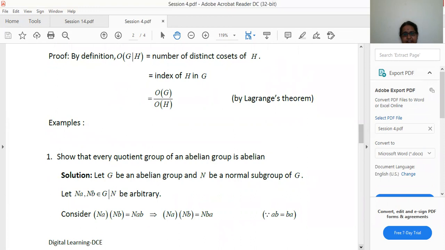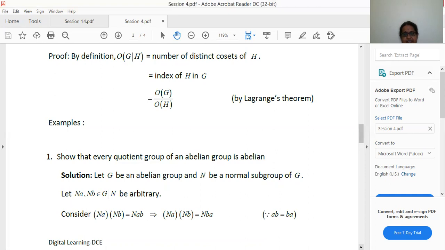Now we shall take two elements in G/N. G/N is the quotient group. Quotient group means the elements will be in the form of cosets. So here we have taken two cosets, Na and Nb, belonging to G/N. Since we have to prove that G/N is abelian, we first consider the commutative property.